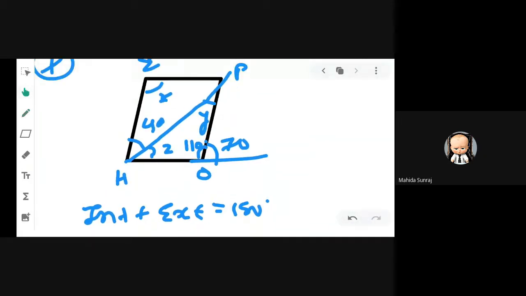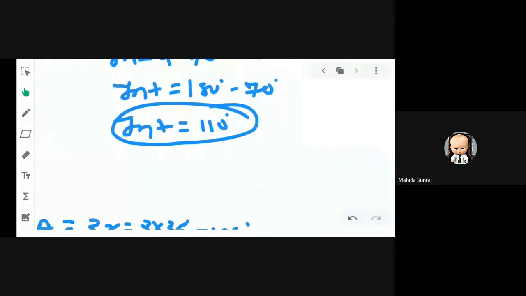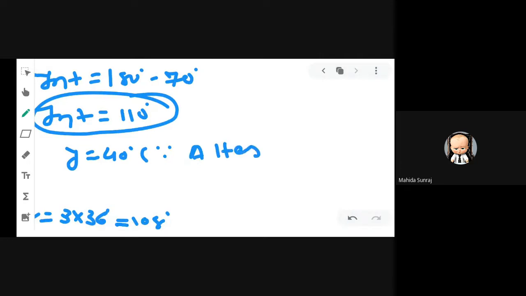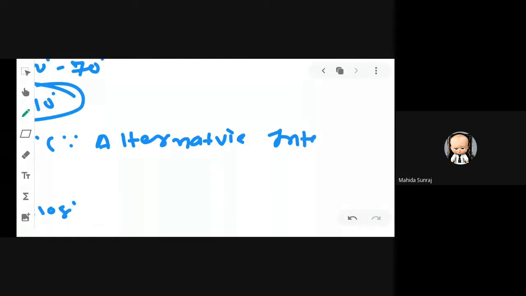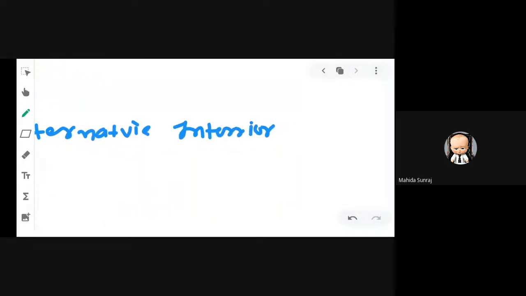Now you can see this line. In this line, you can see 40 degree and y. These two angles are alternate interior angles. So we can say that y is equal to 40 degree because of alternate interior angles. Which angle? Alternate interior angle.